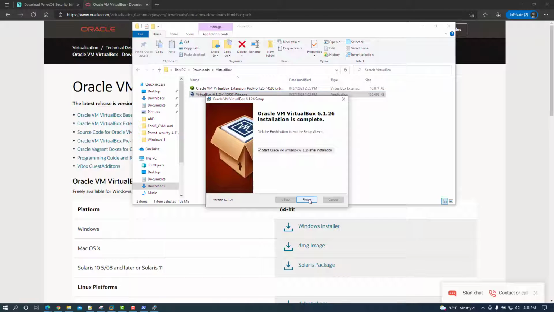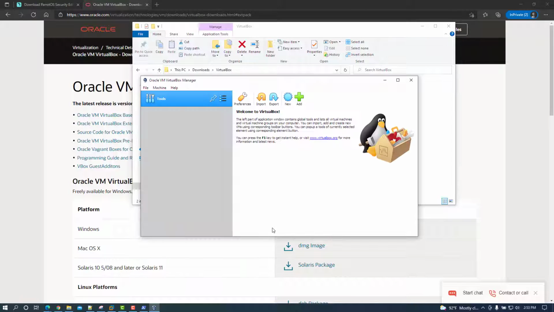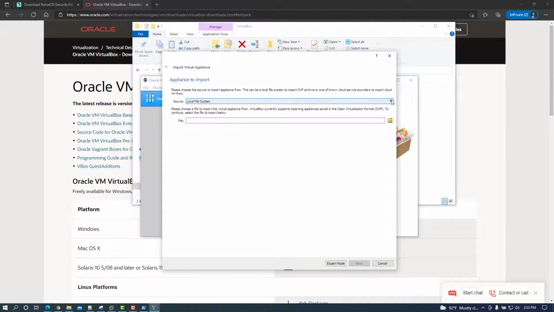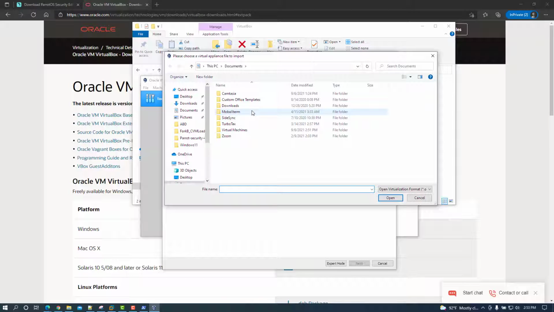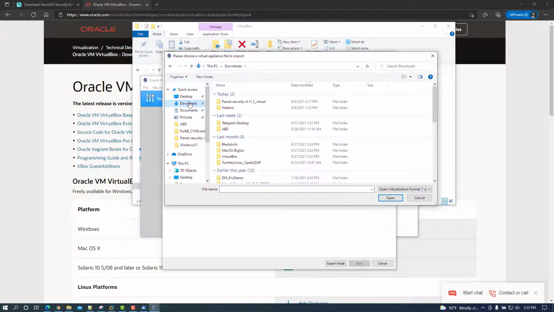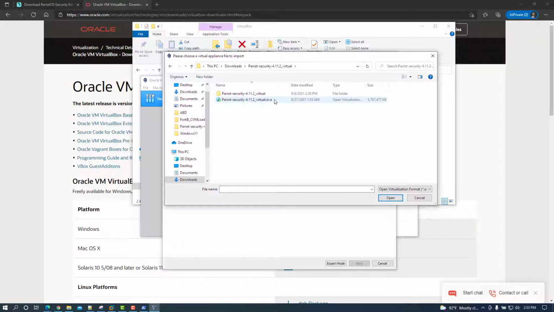Oracle Box is installed. Let's go ahead and run it. Here's our default interface with Oracle Box. We can select the import option. Go ahead and select on that icon there and browse to and select the file that we're looking for. Again, we're going to be using the OVA appliance that we've already downloaded from the Parrot OS site.